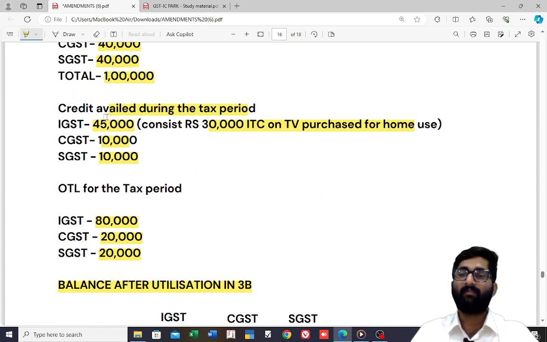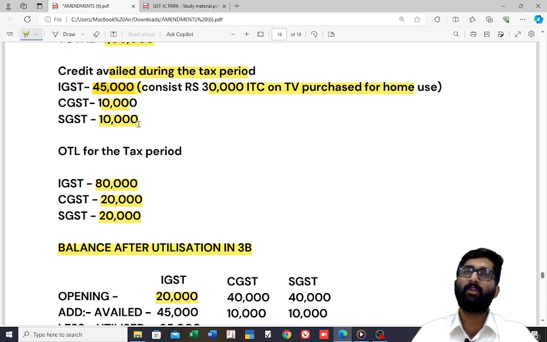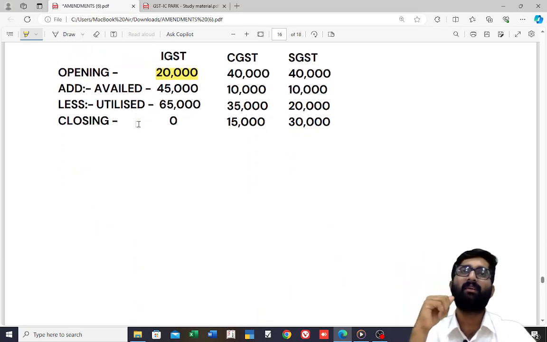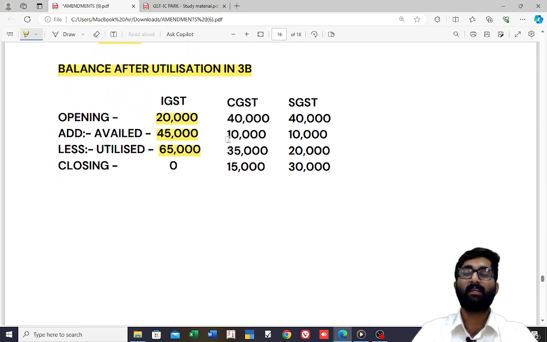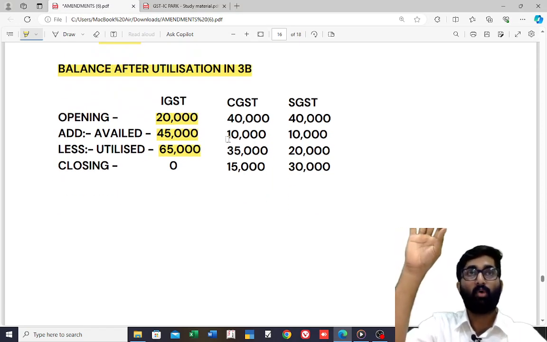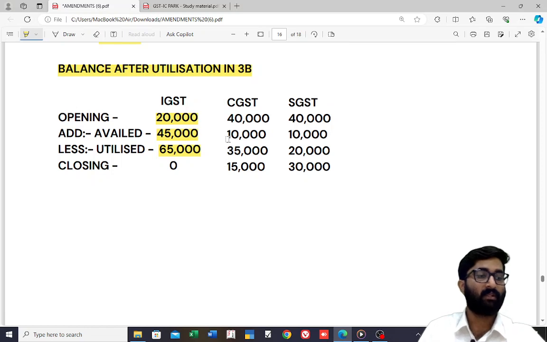Now, how much availed during the tax period? 45,000. The moment you avail it, that gets added to your credit ledger. 45,000 availed, and you have utilized 65,000. Complete 65,000 you have utilized. Why, sir? Because see, opening was 20,000.